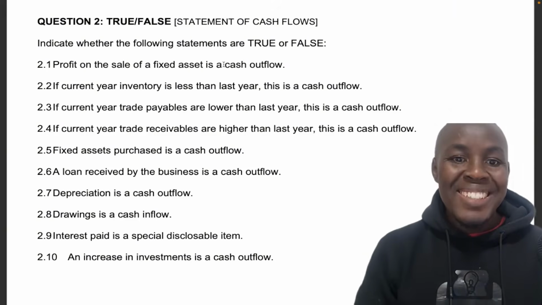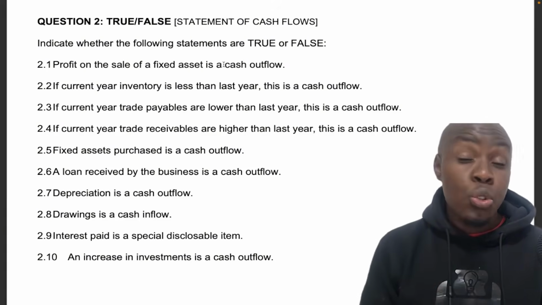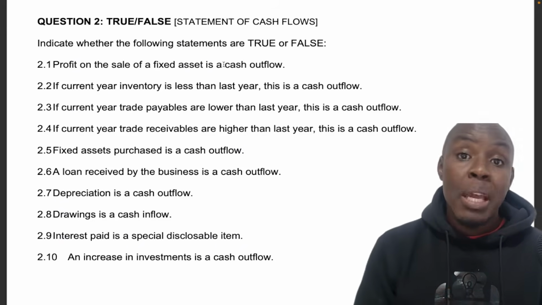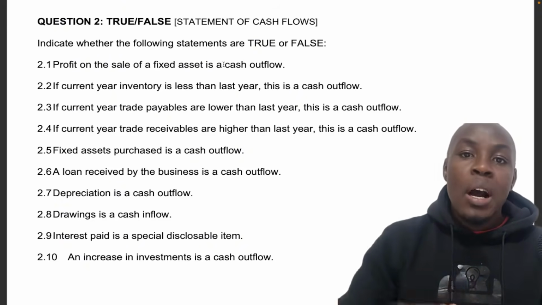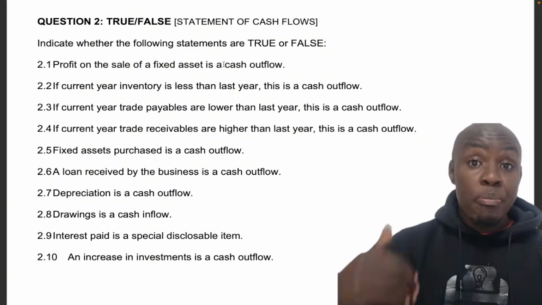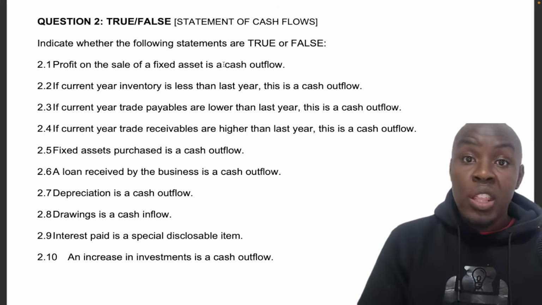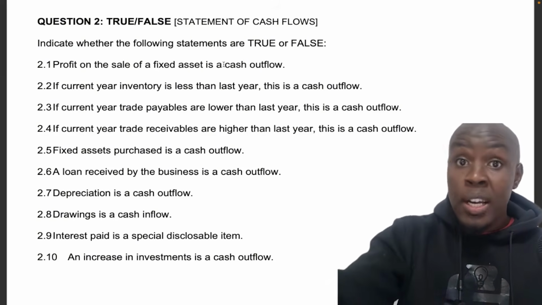2.3, if current year trade payables are lower than last year, this is a cash outflow. True or false? Well, what is trade payables? Well, trade payables is how much we owe our creditors, how much we owe those from whom we've bought on credit. And so if it's gone down from last year, of course, it's a good thing because it means that we've lowered what we owe our creditors.